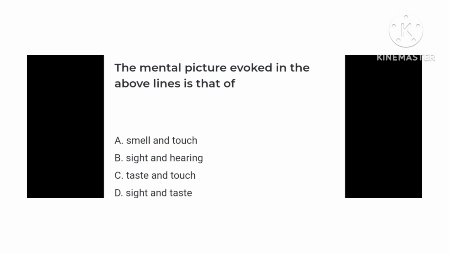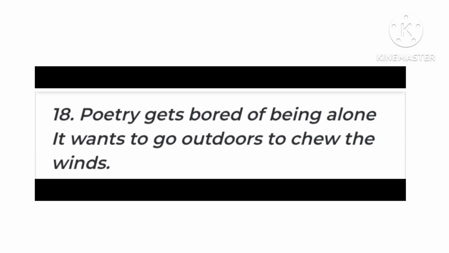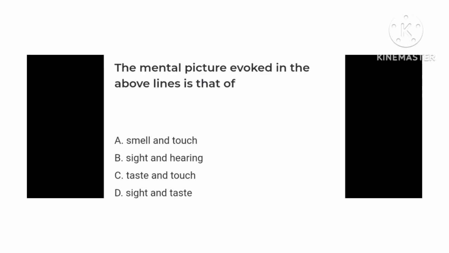Option D, sight and taste. The answer is option D, sight and taste. They say if you want to go out there means to see, while to chew there is to taste. Words we have there, outdoors, to chew. So option D is the right answer, sight and taste.